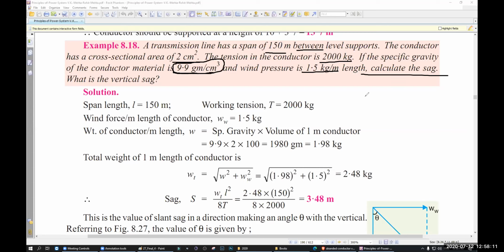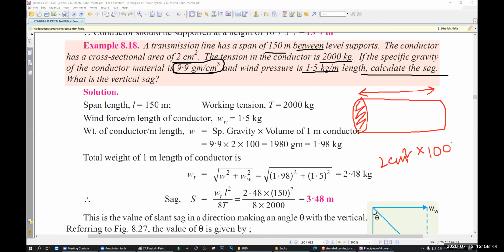They say the cross-sectional area is two centimeter square. So let's say this is a conductor. Here the area is this one, 2 centimeter square, and the length is 1 meter, that is 100 centimeter, right?